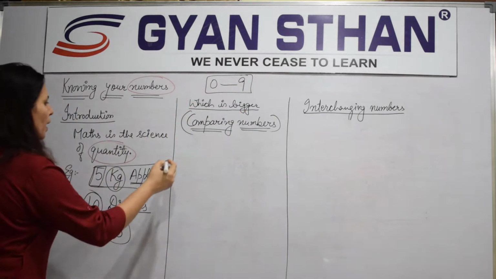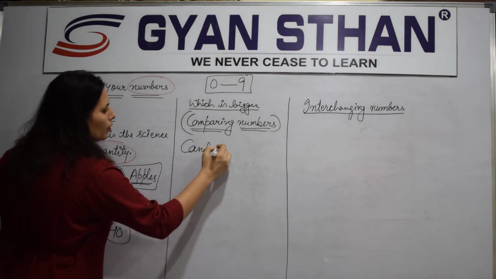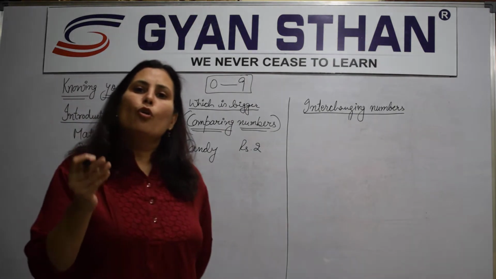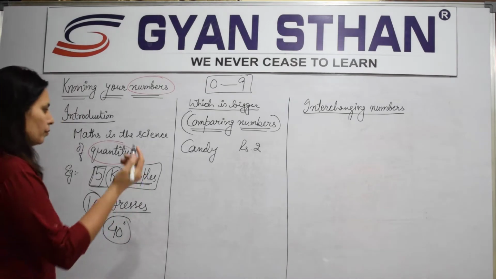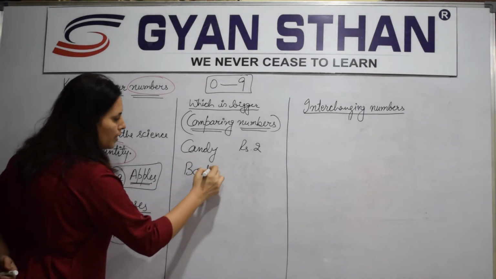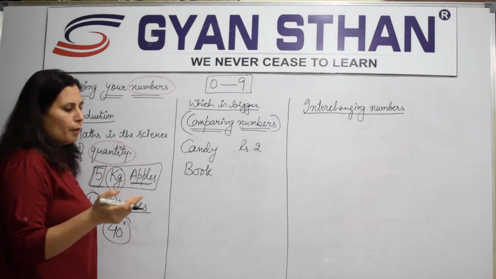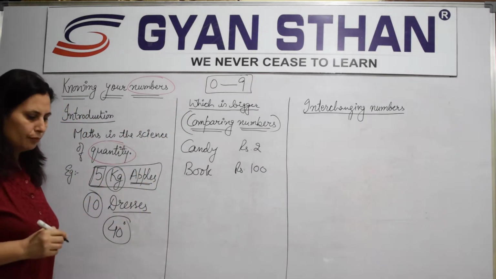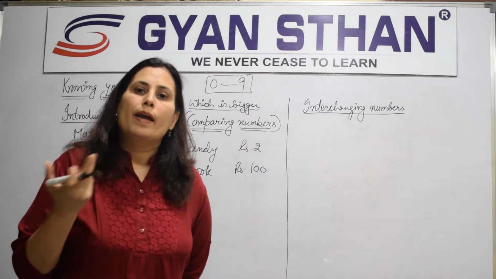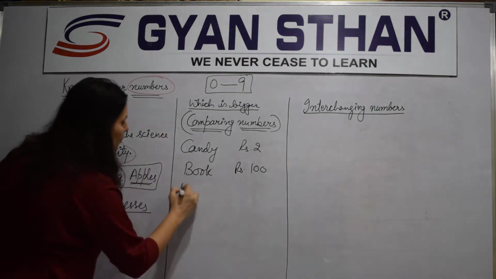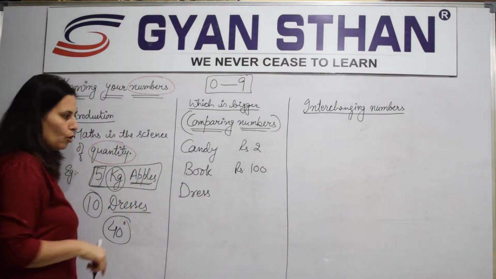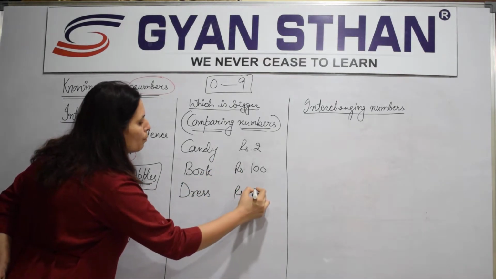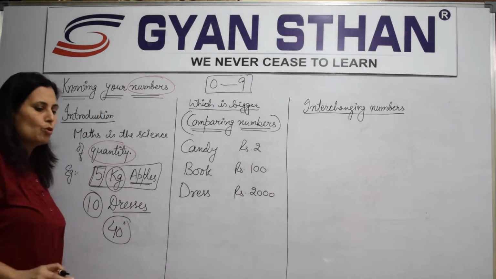Okay, so you will say, ma'am, a candy costs 2 rupees. Okay, got it? When you buy a notebook from your market or a book, let's take it, a book, NCERT book you bought, you never bought it, but you should know that may cost you rupees 100. Okay, now if you buy a dress, alright, uniform खरीदी आपने, or a dress you buy, what will that cost? Will that cost rupees 2 or 100? No ma'am, that may cost rupees 2000. मैं एक अच्छी dress लिख रही 2000.